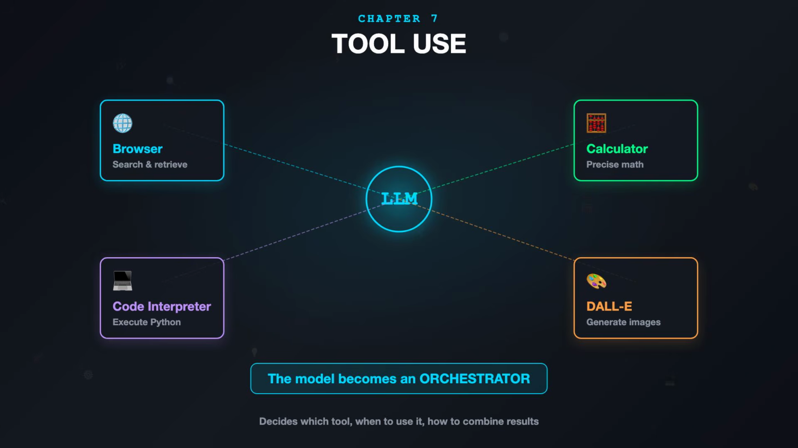If you ask it a math question, it writes a calculation and sends it to the calculator. If you ask about today's news, it searches the web. The model becomes an orchestrator, deciding which tool to use, when to use it, and how to combine the results. This is the foundation of AI agents.